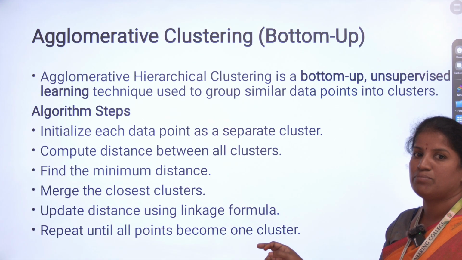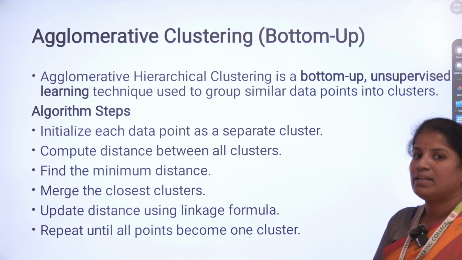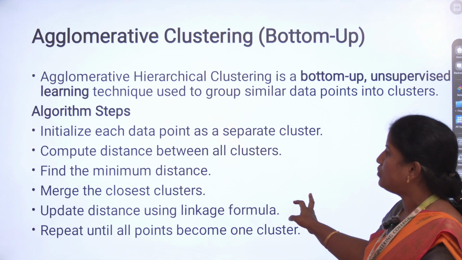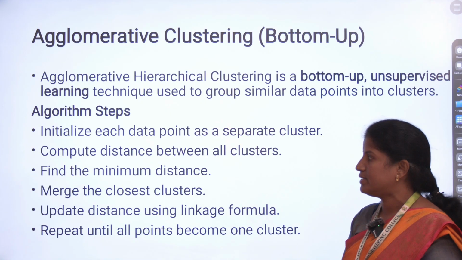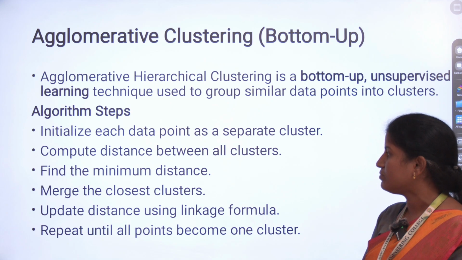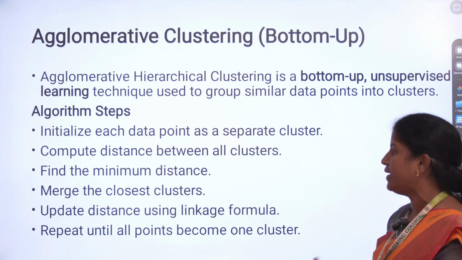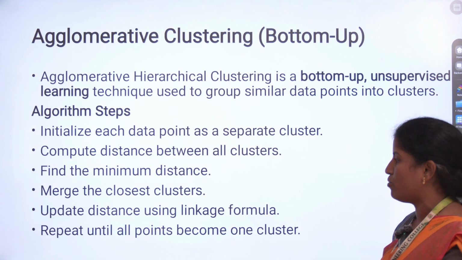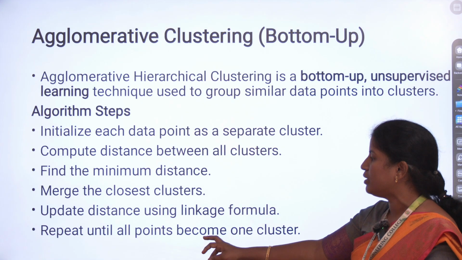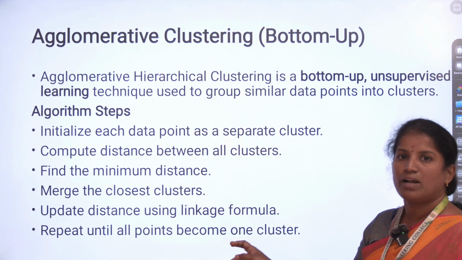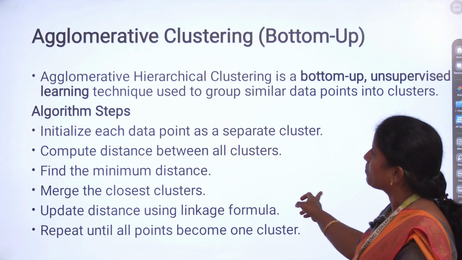Here we follow these steps. First, initialize each data point as a separate cluster. Then compute the distance between all the clusters and find the minimum distance. Then merge the closest clusters, and update the distances using linkage formulas. Repeat until all the data points become one cluster. That's why it is called agglomerative clustering.